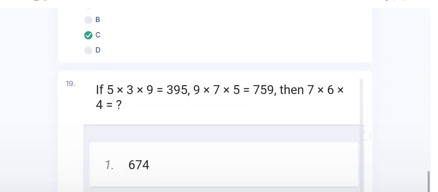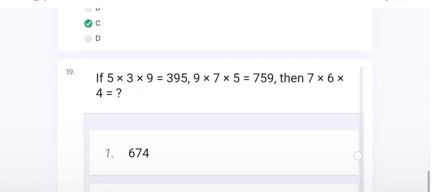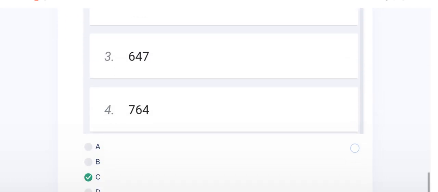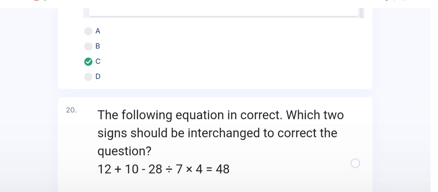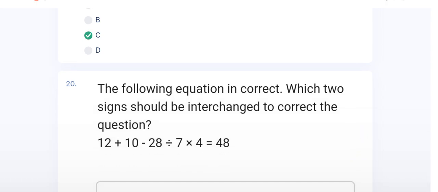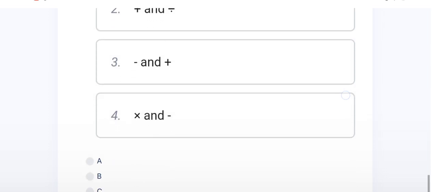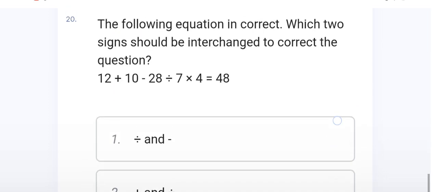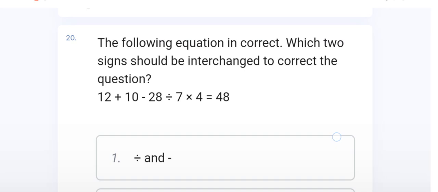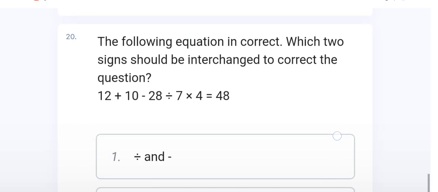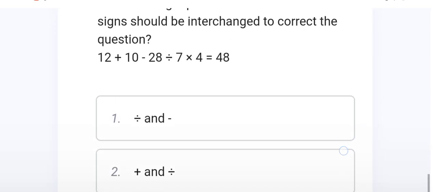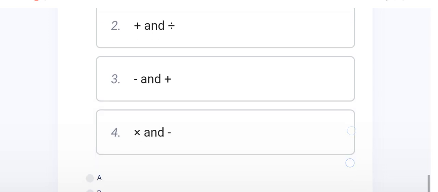The 19th question, the right option is C. The 20th and last question of the third section, the reasoning round, has the right option D. And this question belongs to blood relation, interchange. So the right option of the 20th question is D.